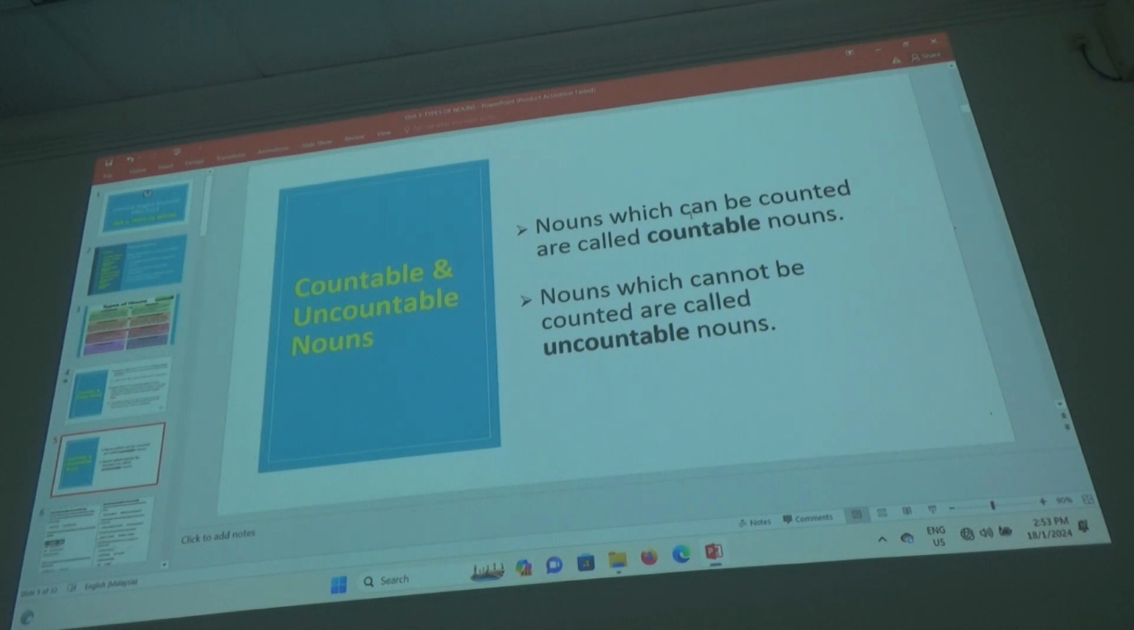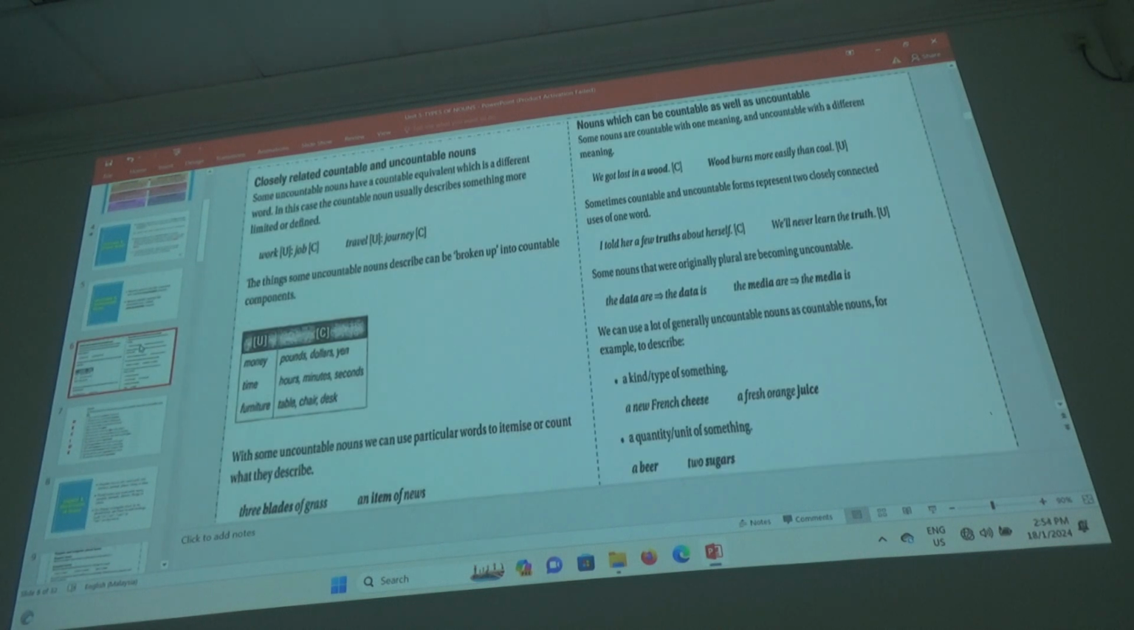Nouns which can be counted are called countable. Nouns which cannot be counted are uncountable nouns. I think that's very clear. That's very simple to understand. Next, now we have to be a bit more careful: closely related countable and uncountable nouns.